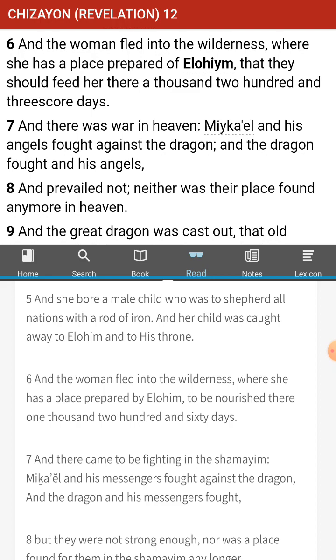Messiah came down and he was peaceable for most of the time. There were only a couple of incidents where he wasn't exactly peaceable, flipping tables over and grabbing horsewhips. But what does that mean, that he's going to shepherd all the nations with a rod of iron? I think it's like keeping a firm grasp on the sheepfold, right? It's going to keep a solid watch over them.